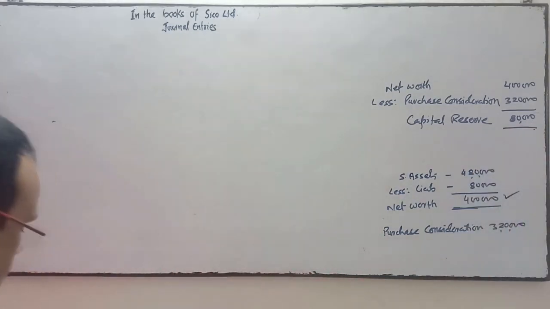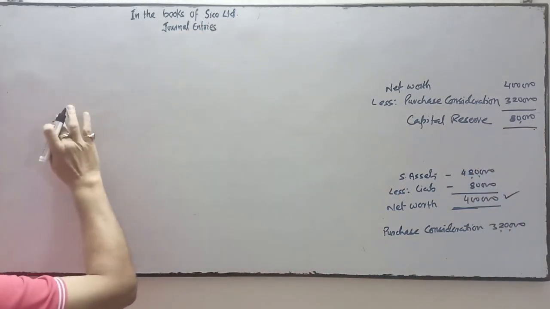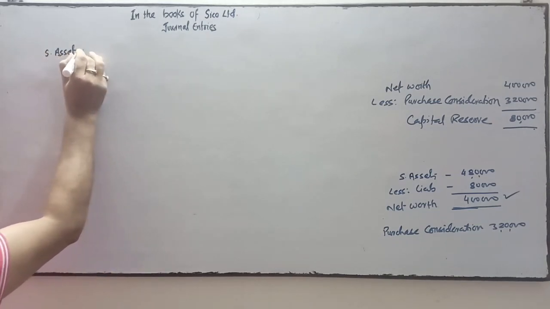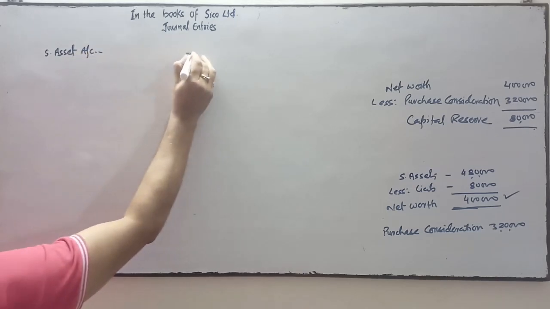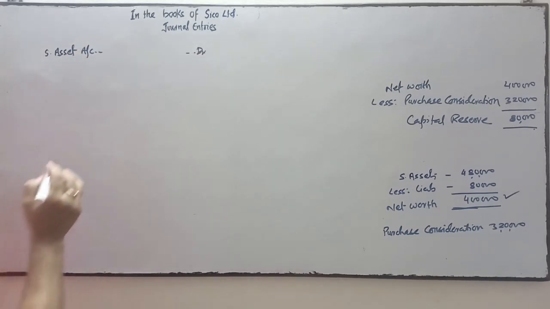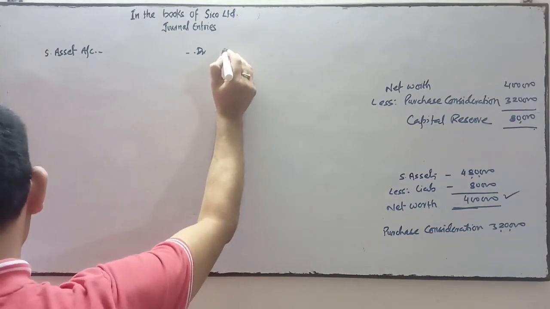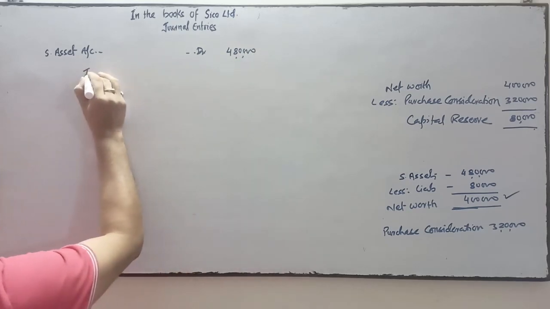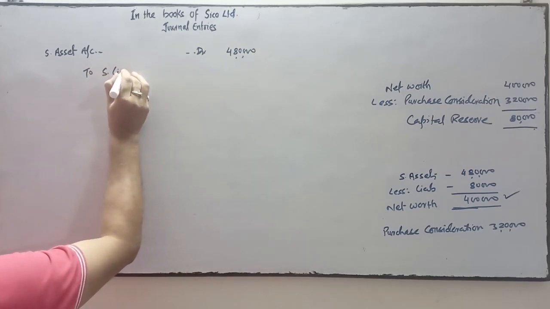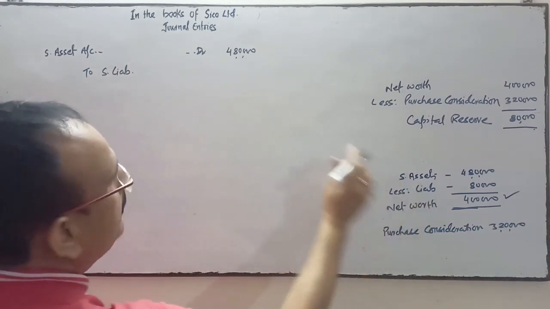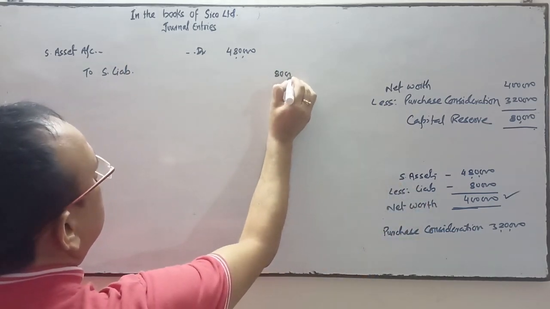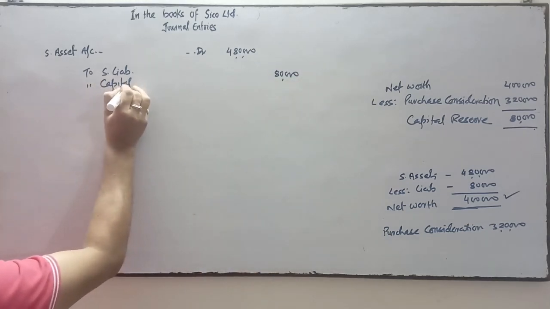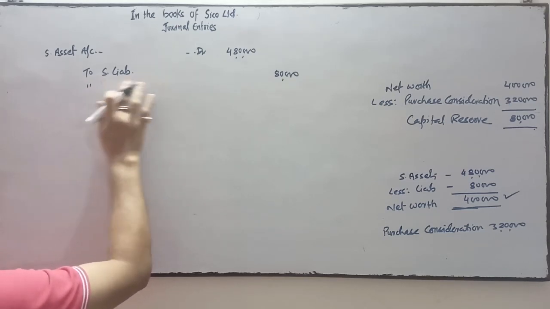So come to the first transaction in the books of Cisco Limited. Sundry assets account debit. Sundry assets is how much? Sundry assets is 4,80,000. To sundry liabilities. Sundry liabilities is how much? Sundry liabilities is 80,000. To capital reserve. We'll write capital reserve at last.